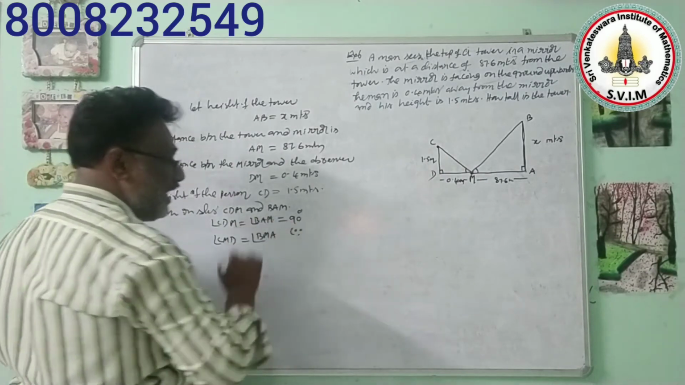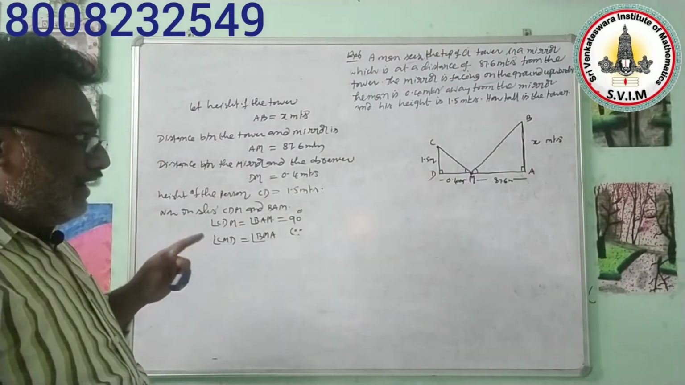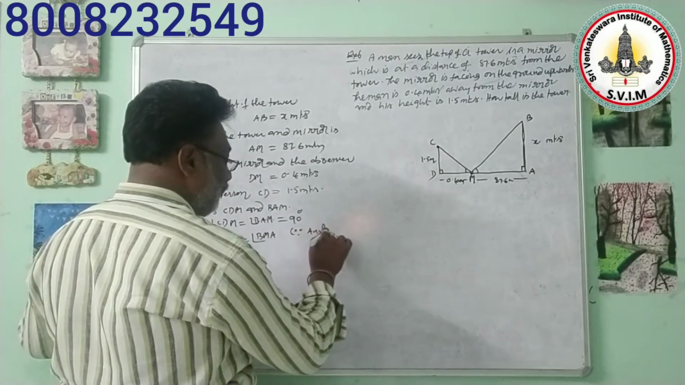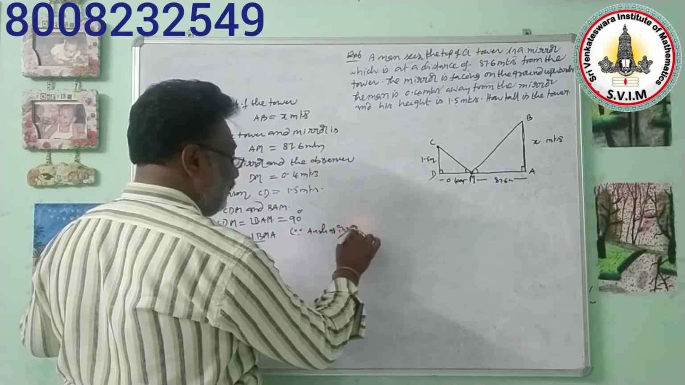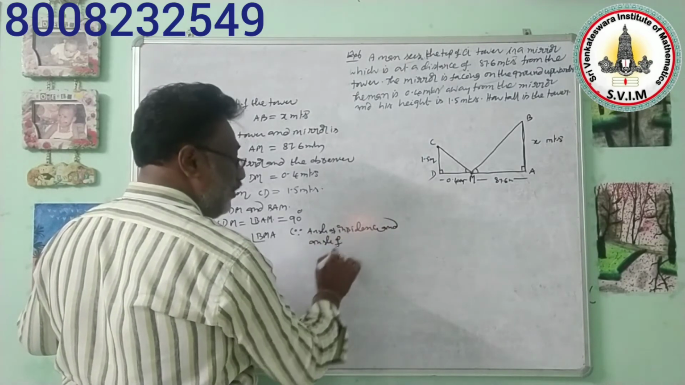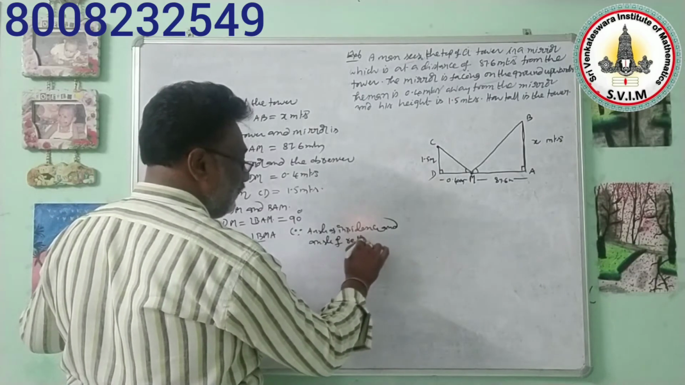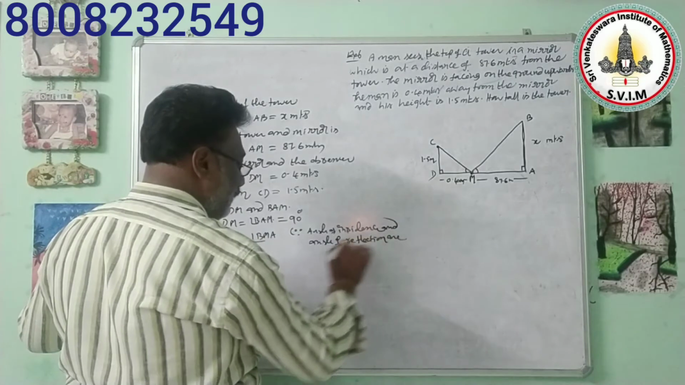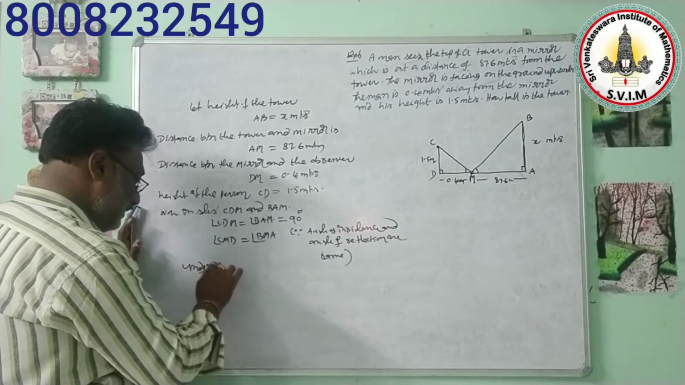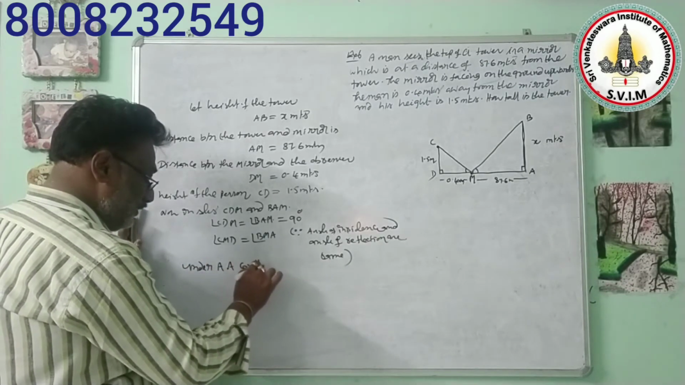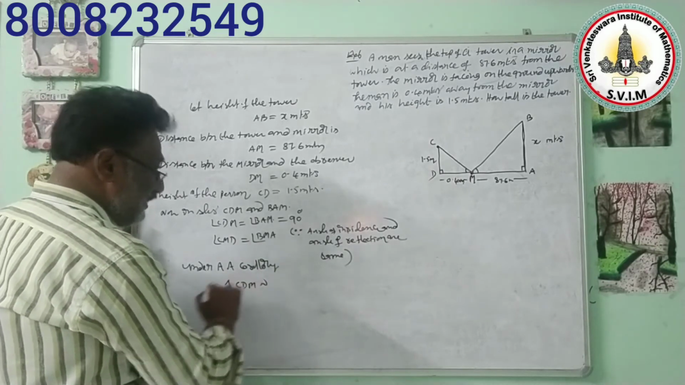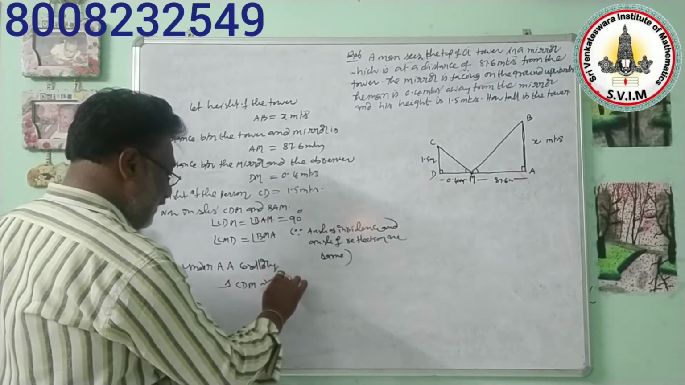So why are we making these two angles equal? That means the angle of incidence and the angle of reflection are both the same. Angle of incidence and angle of reflection are same. Now under the AA corollary, triangle CDM is similar to triangle BAM.